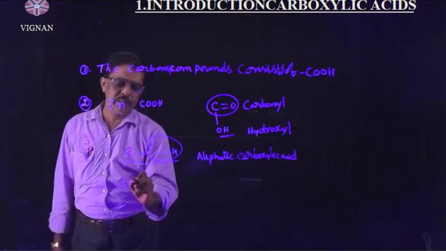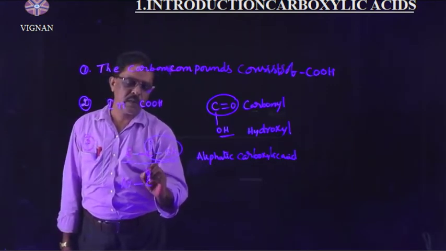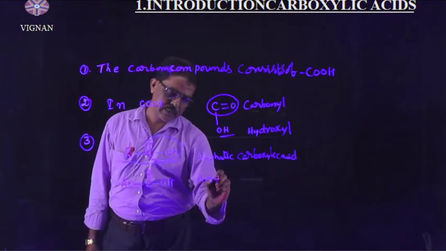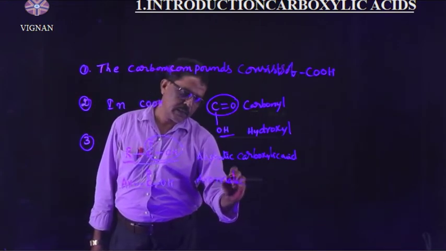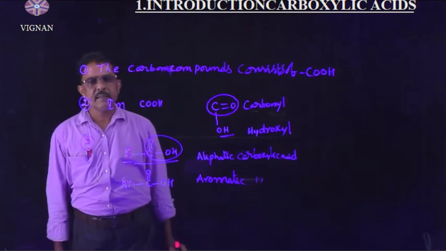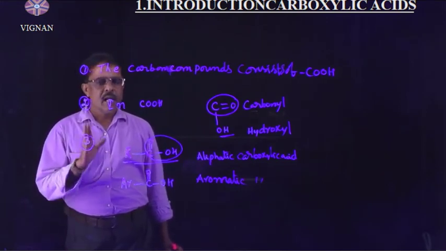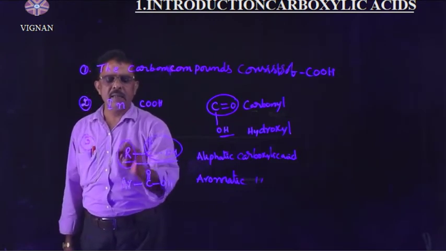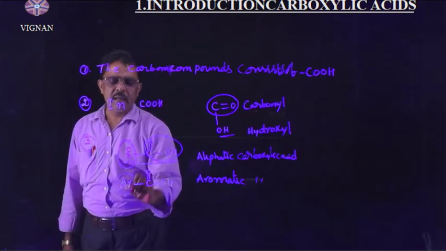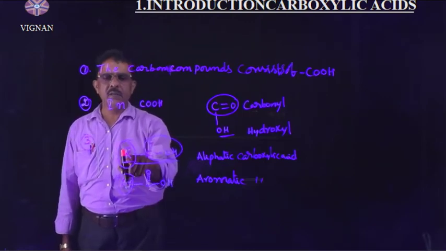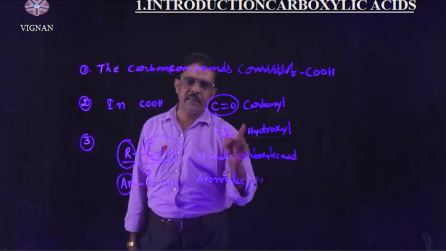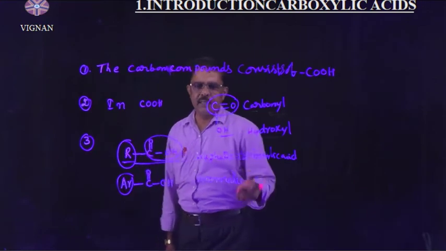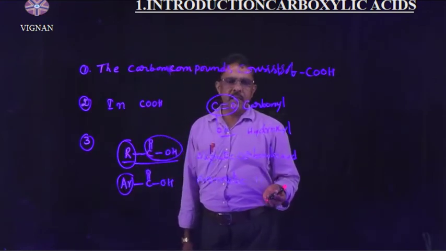Suppose an aryl group is attached to the carboxyl carbon, then we can say aromatic carboxylic acids. So, aliphatic and aromatic carboxylic acids depend upon the nature of the alkyl and aryl groups attached to the carboxylic group. If an alkyl group is attached, it is an aliphatic carboxylic acid. If an aryl group is attached, it is an aromatic carboxylic acid.